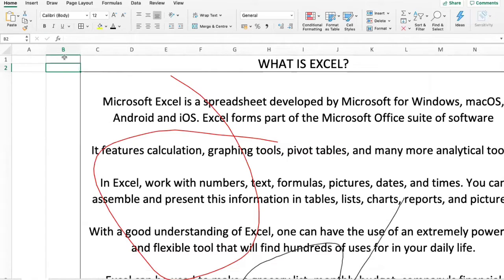Wherever this column and row intersect, it is called a cell name, and the cell name is always mentioned at the left-hand side, where I have just selected. So the cell name for this cell is B2. The column name is always taken first and the row name second.